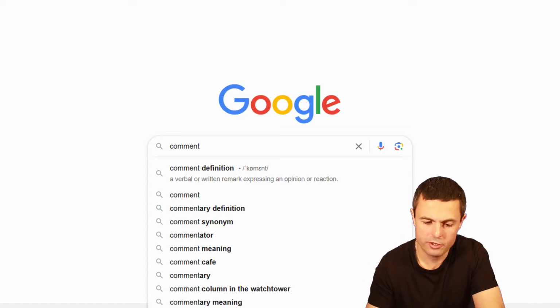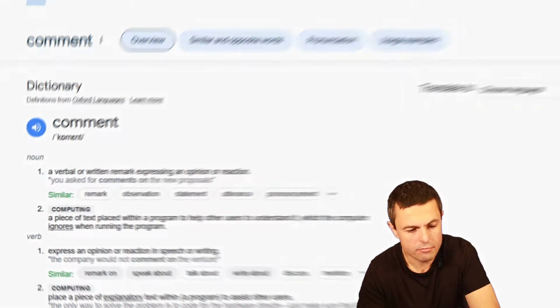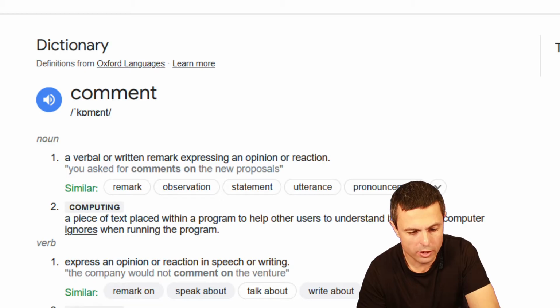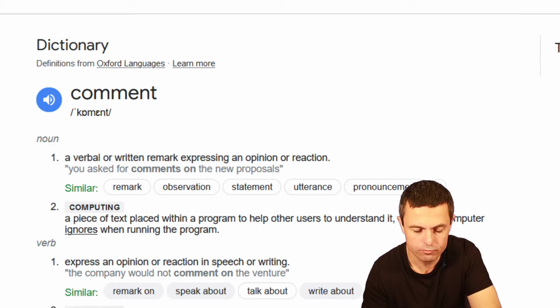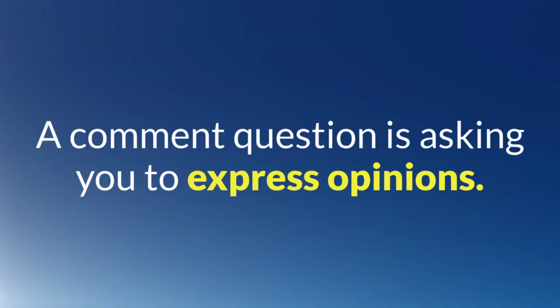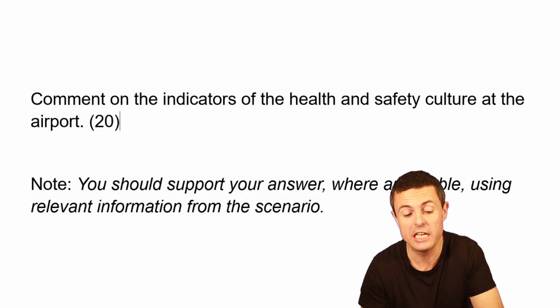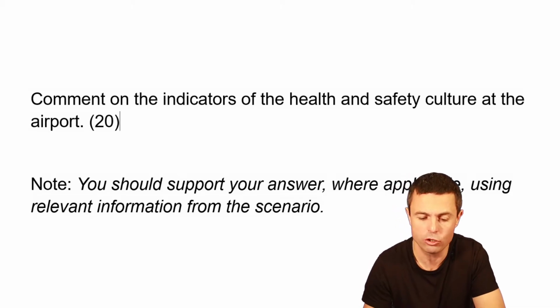Right, comment definition. A verbal or written remark expressing an opinion or reaction. Right, so a comment question is asking you to express opinions. Opinions about the health and safety culture, or the indicators of the health and safety culture. So presumably in the scenario, there will be various indicators of health and safety culture.